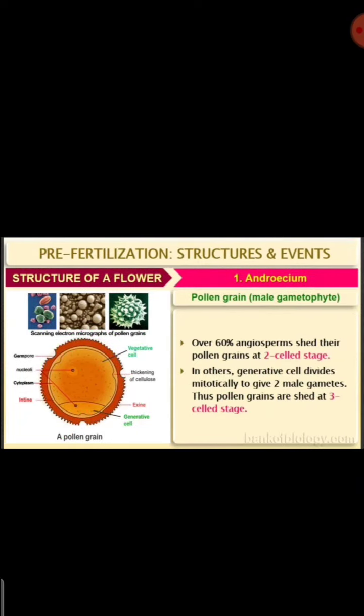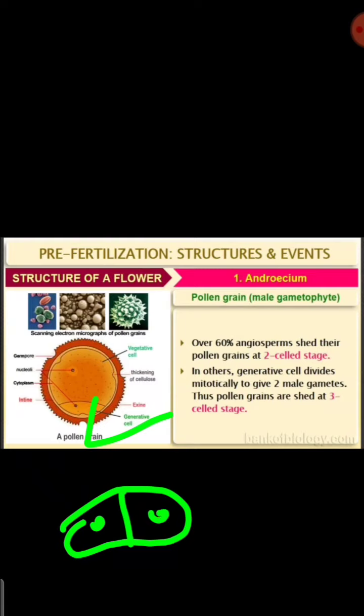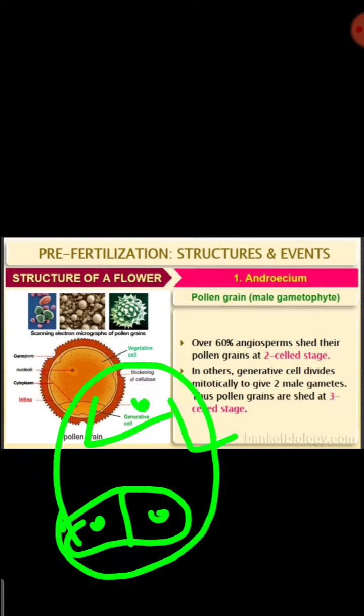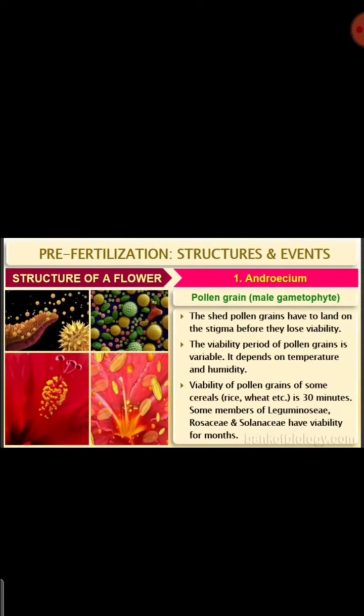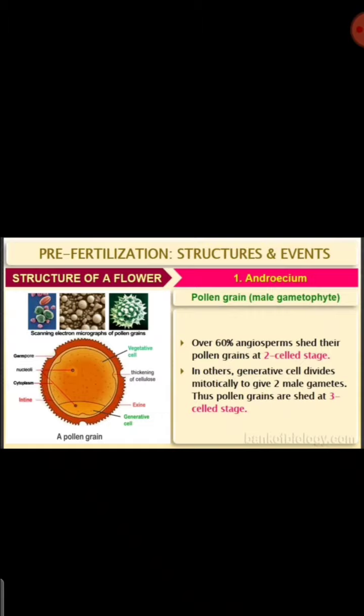Over 60% of angiosperms shed pollen at the 2-celled stage, and some shed at the 3-celled stage, where the generative cell divides to form 2 male gametes, and the vegetative cell is the third.